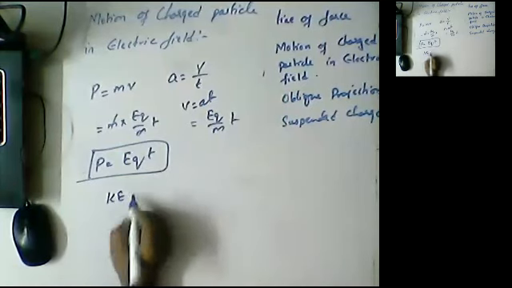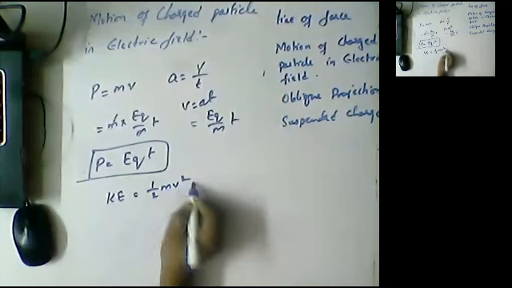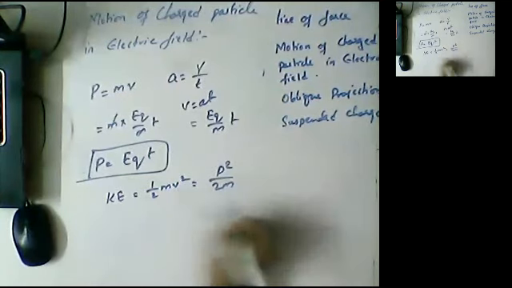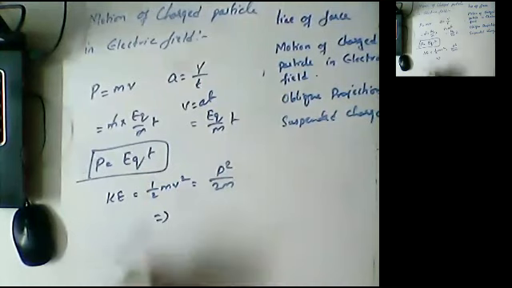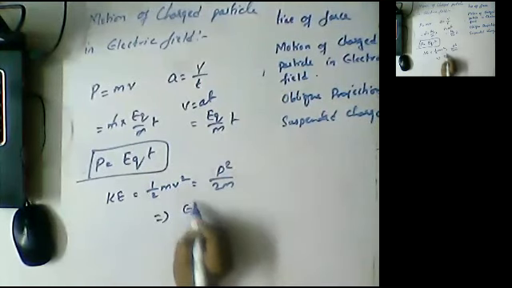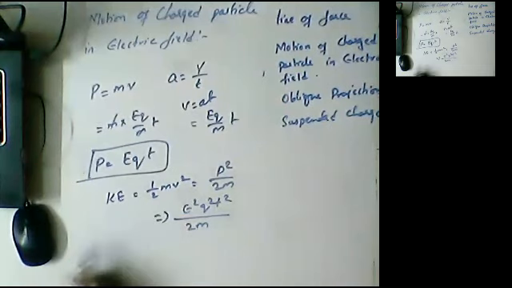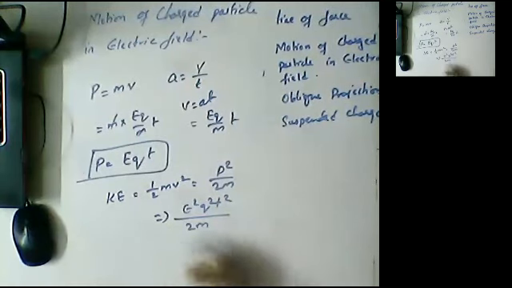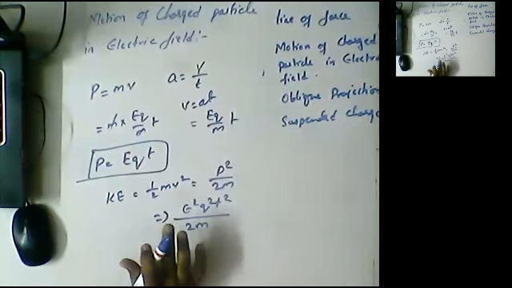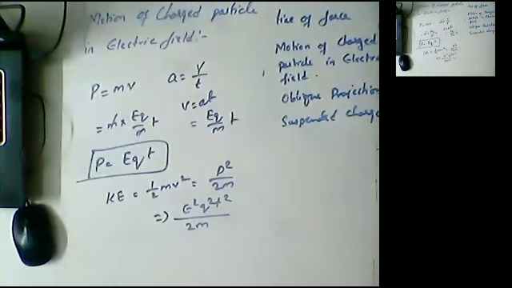And the second one, guys, kinetic energy. Kinetic energy is 1 by 2 mv square, or we can also write it as p square by 2m. And what is the p value here? It is Eqt. So I can write E square q square t square by 2m. This is the formula for kinetic energy of the charged particle, the test charge. Now this is all regarding some basic points, dynamics related to the test charge in an electric field.